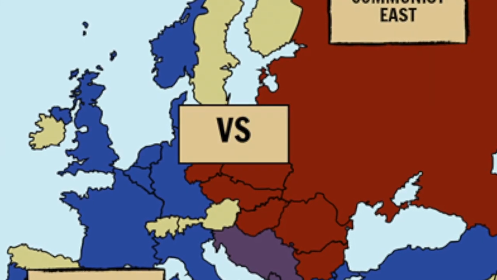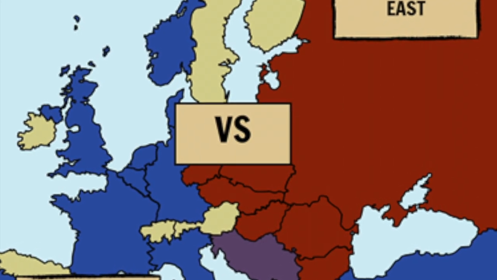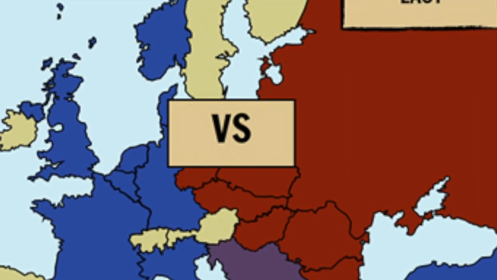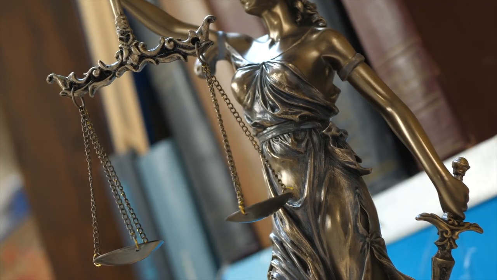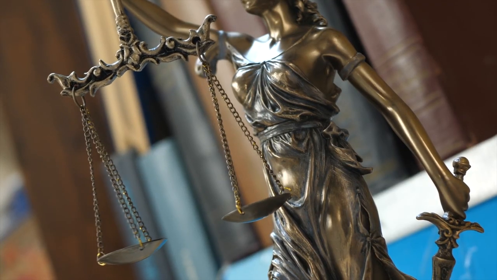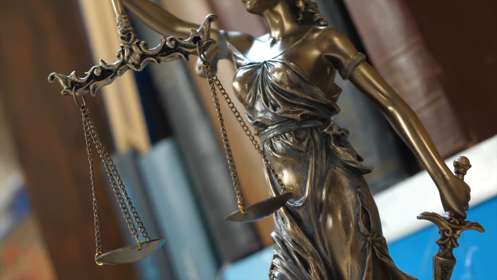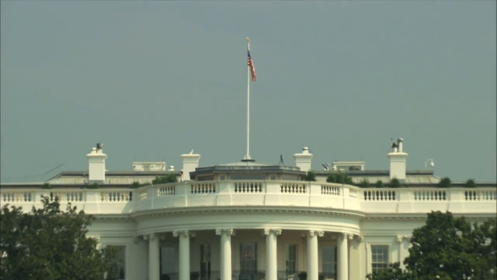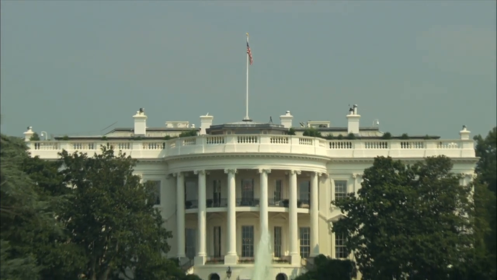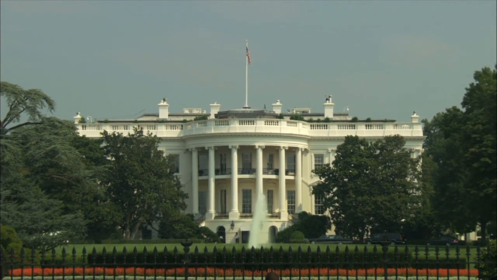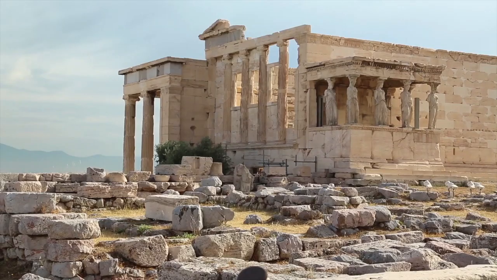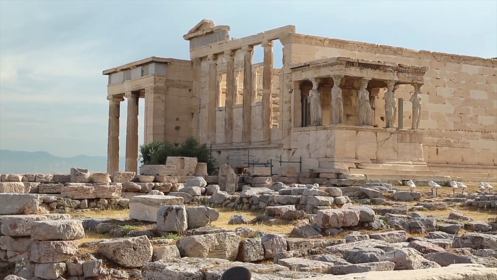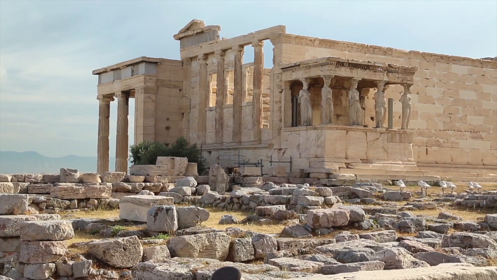Communism versus democracy. Which political ideology reigns supreme? The choice between communism and democracy ultimately comes down to personal values and priorities. If you believe in the equal distribution of resources and opportunities and are willing to accept a strong central government, then communism may be the right choice for you. If you believe in individual freedom and the importance of a voice in the political process, then democracy may be the right choice for you. However, it's important to note that both ideologies have their challenges and criticisms.